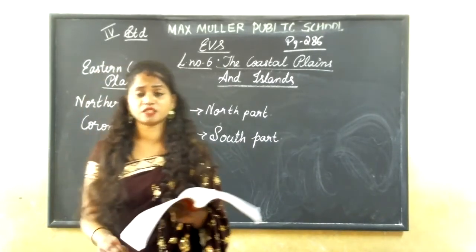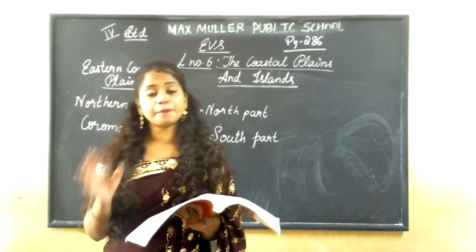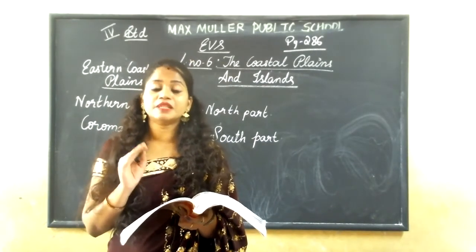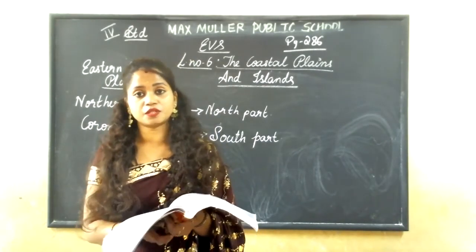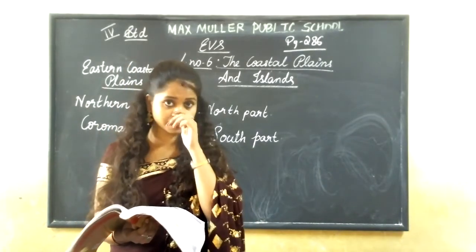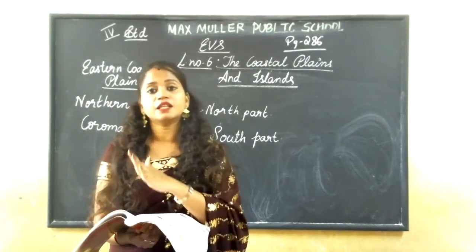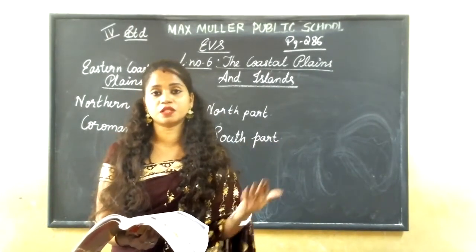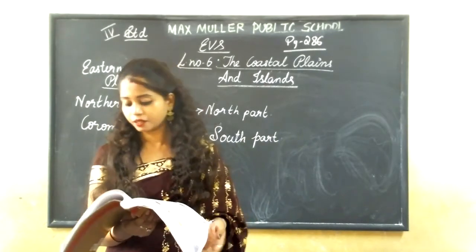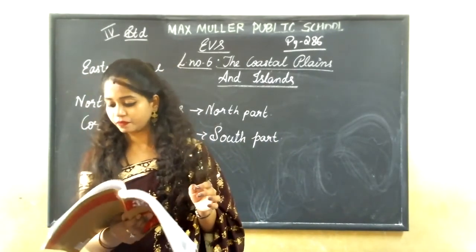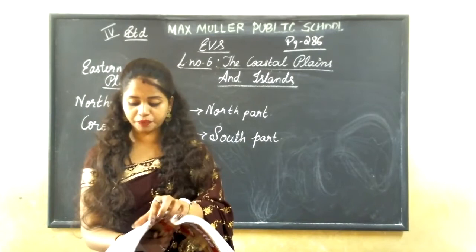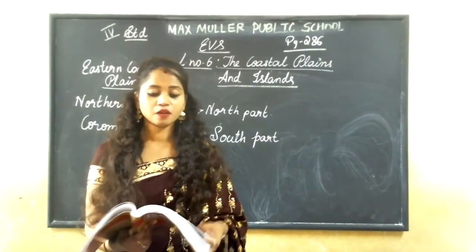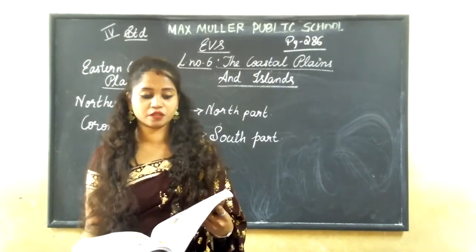Not the full states, only some parts of these states are covered by the eastern and western coastal plains. The states on the eastern side come under the eastern coastal plains, and the states on the west come under the western coastal plains. Understood? We have already read about some states in the previous chapters. Now we'll read some other chapters.